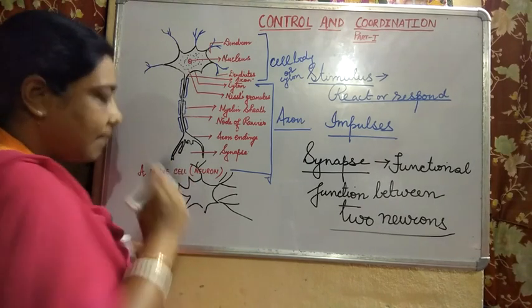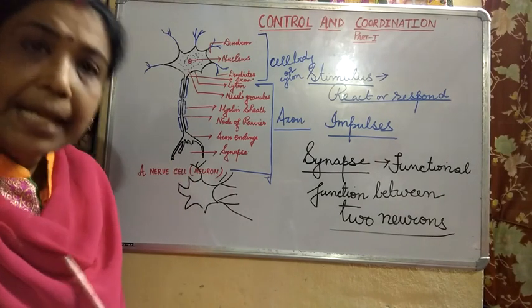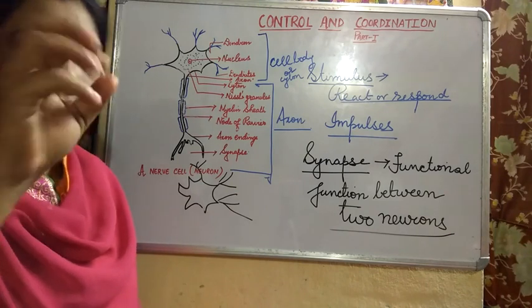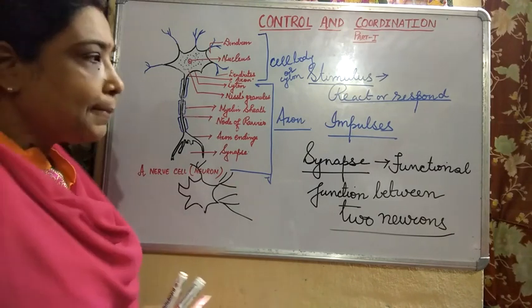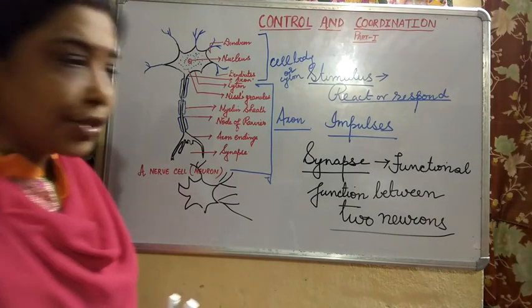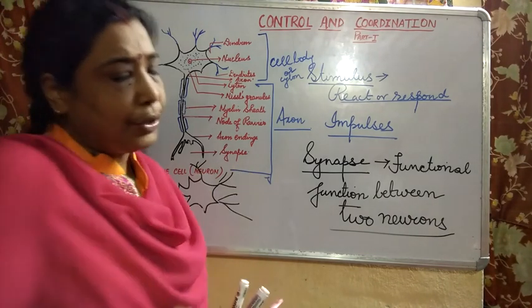This gap is known as the synapse. So what is a synapse? It is the functional junction between two neurons.